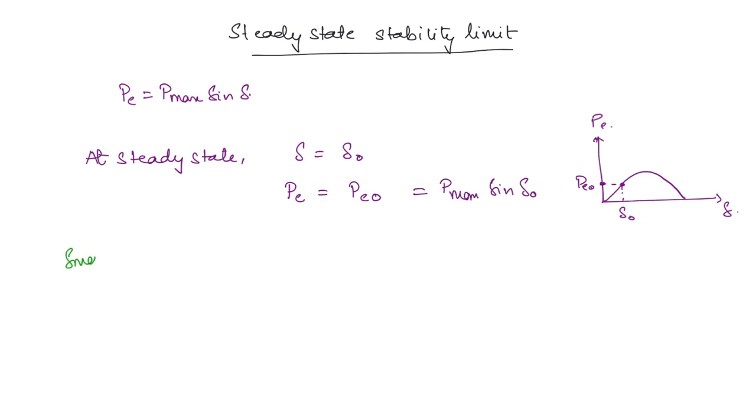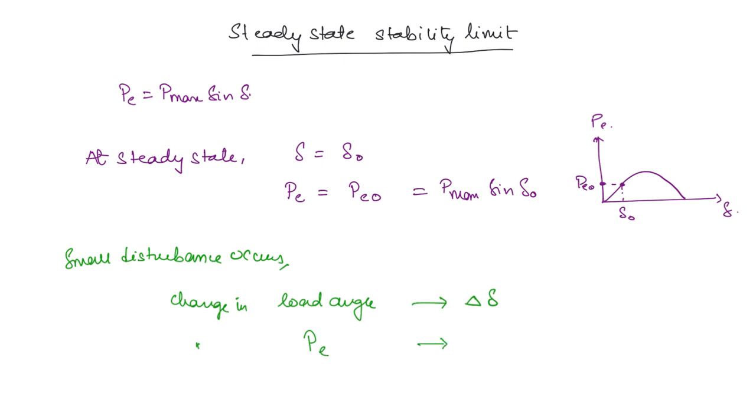Now a small disturbance occurs. So let us say the change in the load angle or the torque angle, let this be delta delta, and obviously there is going to be a change in the electromagnetic power as well, right? So change in PE we will take as delta PE, okay. Now at steady state, one more thing that we write here is the mechanical input. What will it be? This will be equal to PE naught, right? Because it is at steady state, there is no change. So mechanical input will be equal to PE naught.